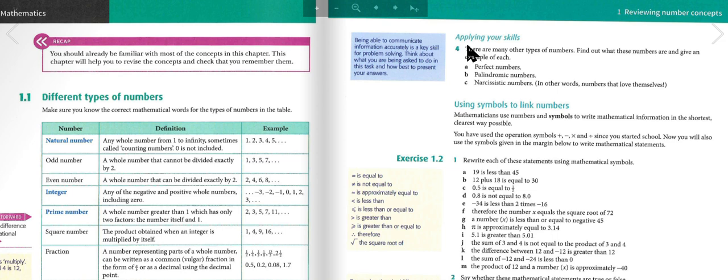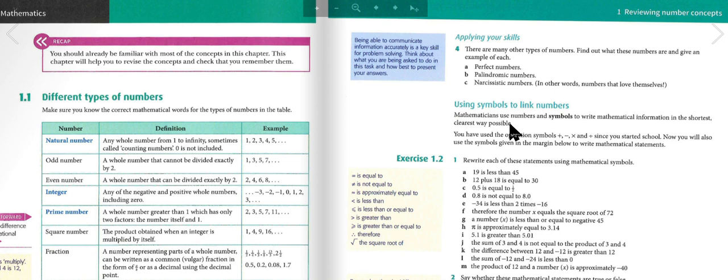So there are many other types of numbers. Find out what these are and give an example of each. So perfect numbers are numbers that are the sum of all their proper divisors, except for itself. Like 6. All 6's proper divisors are 1, 2, 3, and 6, but except for 6. And 1 plus 2 plus 3 equals 6. Other perfect numbers are 28 and 496.